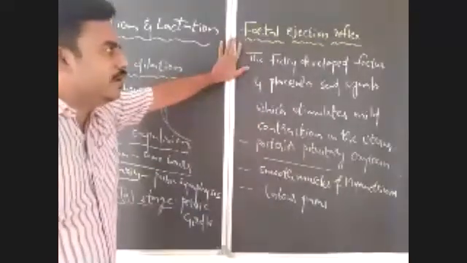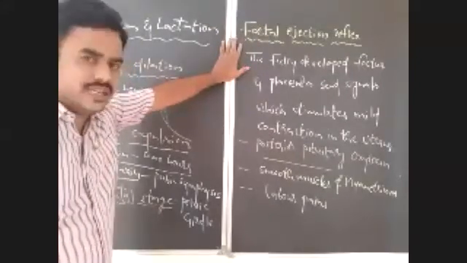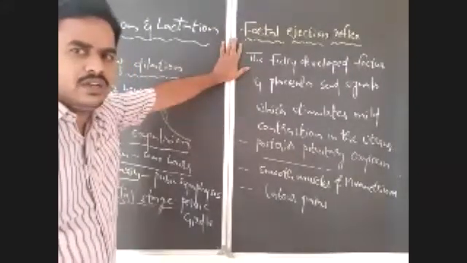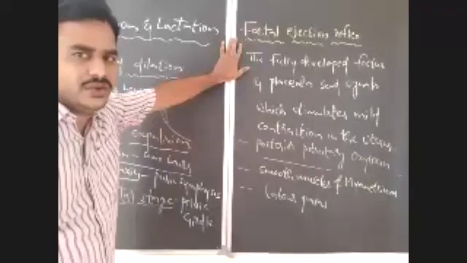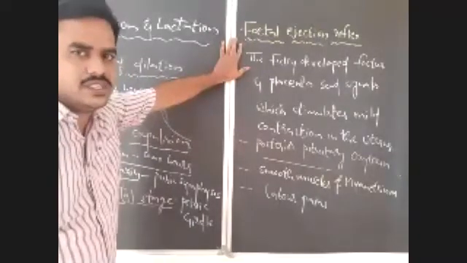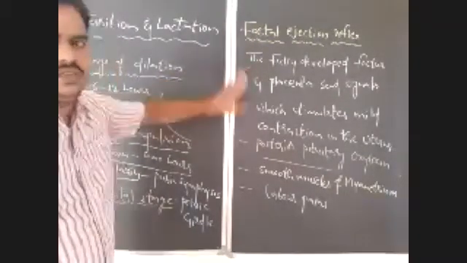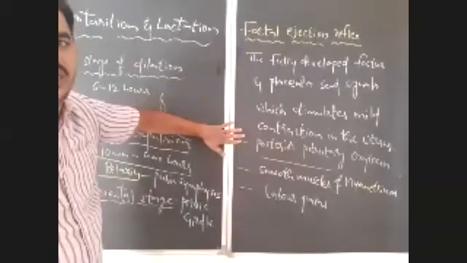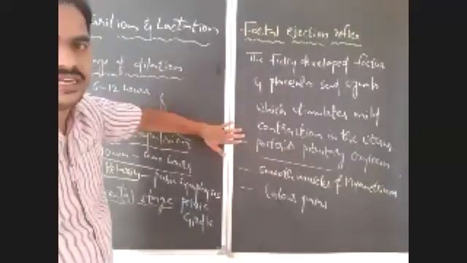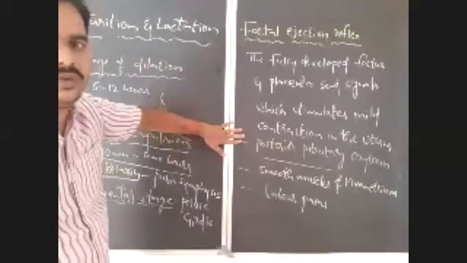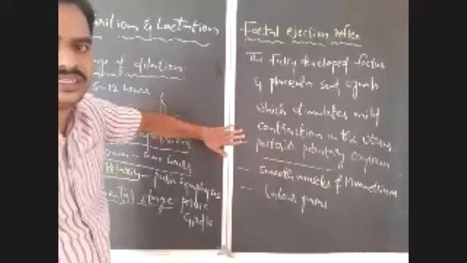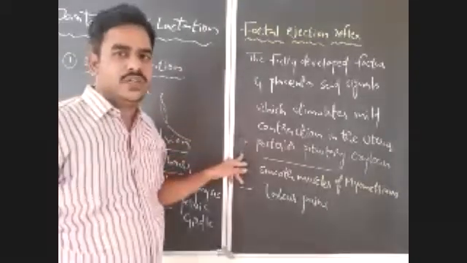The fully developed fetus and placenta send signals which stimulate mild contractions in the uterus. Whenever this mild contraction takes place, the posterior lobe of the pituitary secretes oxytocin. Oxytocin is actually a neural hormone secreted by the hypothalamus, but stored in the posterior pituitary.